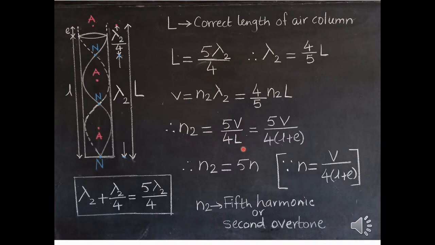Substitute the value of capital L. We'll get N2 is equal to 5V upon 4 into bracket L plus E. Again the fundamental frequency is V upon 4 times L plus E. And N2 is 5 into V upon 4 times L plus E. So this N2 is 5 times the fundamental frequency. So we can write N2 is equal to 5 into N or 5 times N. So frequency is increasing in this case. N2 is the fifth harmonic or second overtone.